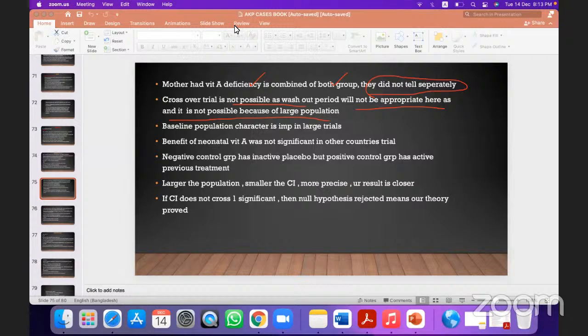Now there is a need in between these two drugs. You need to give a pause. You need to give a time. That is called washout period.